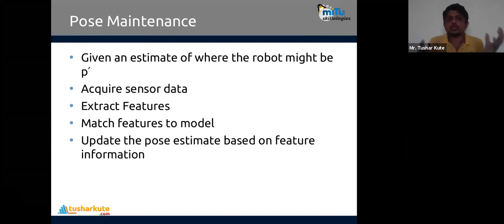So I want to move this to this. The commands or the actions which are given in between will be identified, and the pose will be changed. So your animated program will be changing the pose, the direction, and the motion accordingly, and that will be identified. The updating of the pose estimate will be based on the feature information that we extracted, and based on that the position and the pose of the robot will be checked. Previously it was this, now I want that, so what actions are required, your artificial intelligence program will do. You might have learned about this kind of algorithms in the previous sessions of artificial intelligence. The same are implemented here in the robot also.